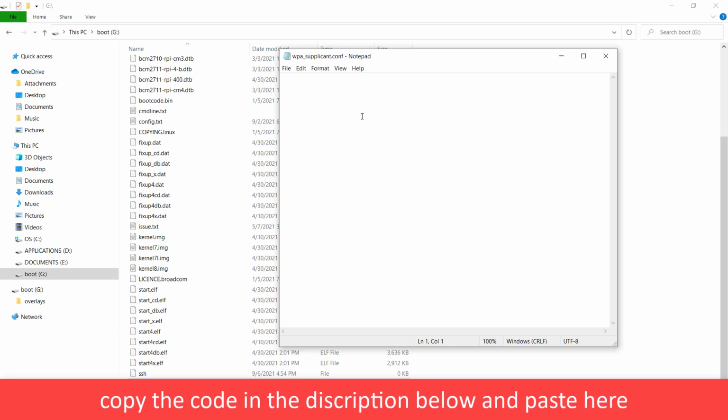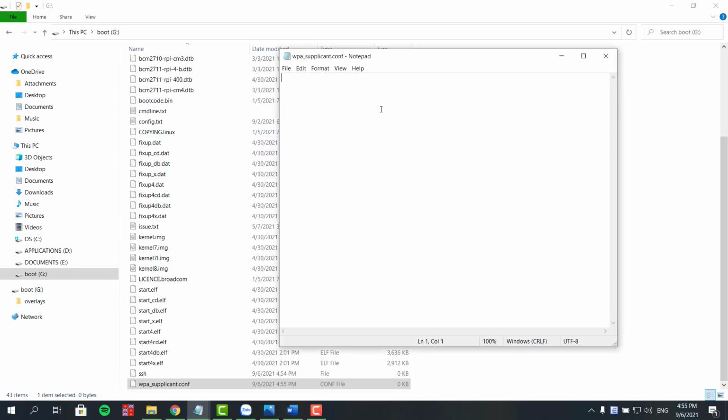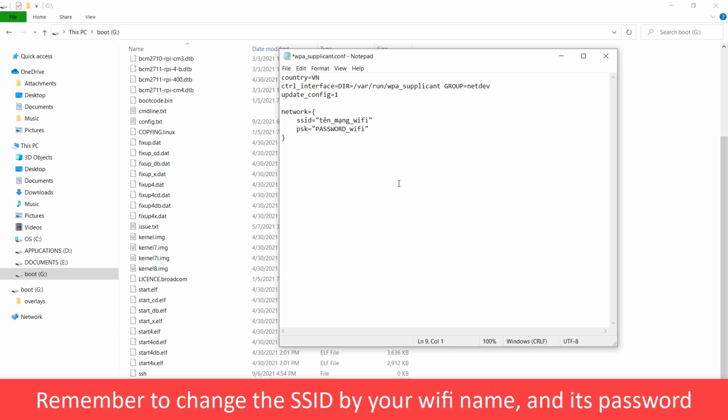Copy the code in the description below and paste here. Remember to change the SSID by your Wi-Fi name and its password.